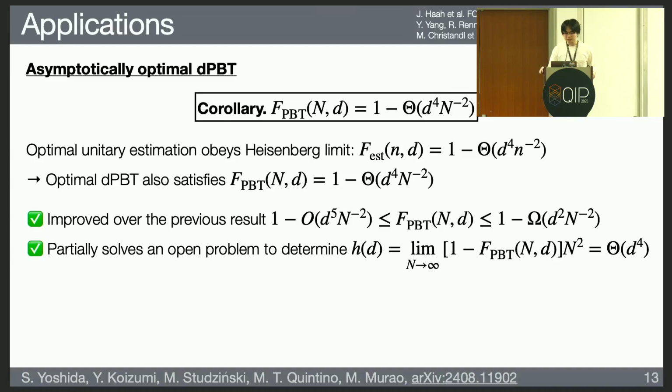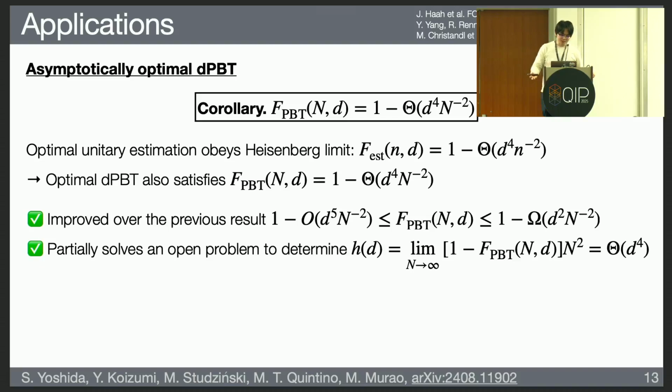In unitary estimation, the optimal fidelity is known to obey the Heisenberg limit, so it scales as 1 over n squared for the number of queries n. The coefficient of 1 over n squared is also known, and it is d to the fourth. We can translate this result to port-based teleportation.